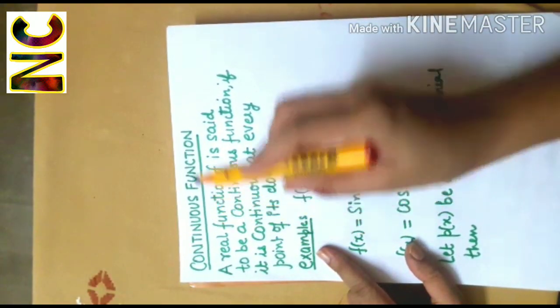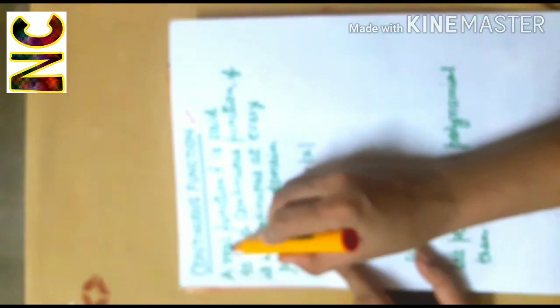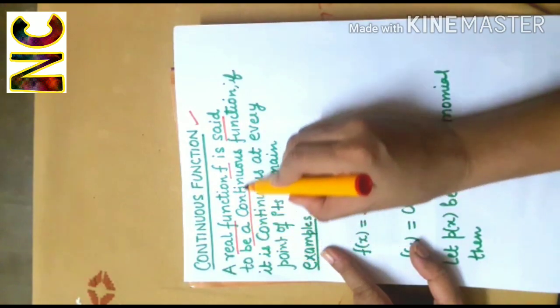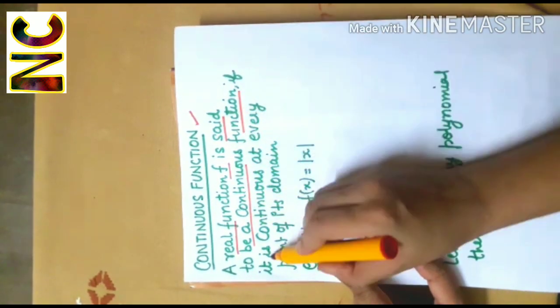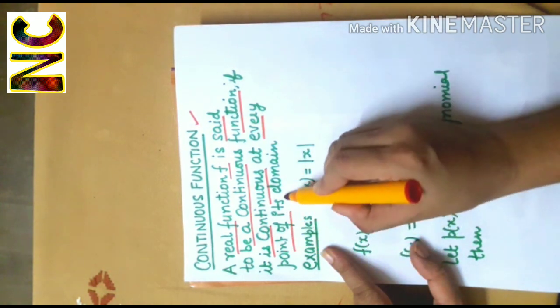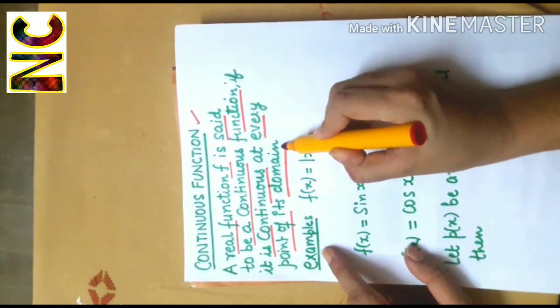Now today we will discuss continuous functions. A real function f is said to be a continuous function if it is continuous at every point of its domain.